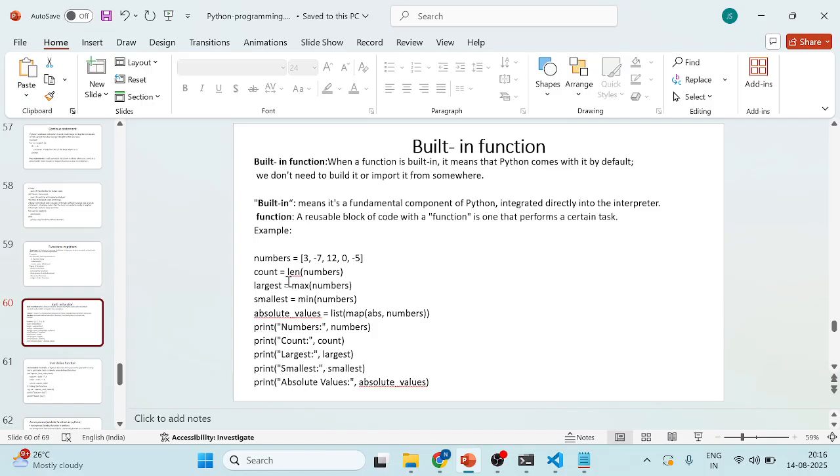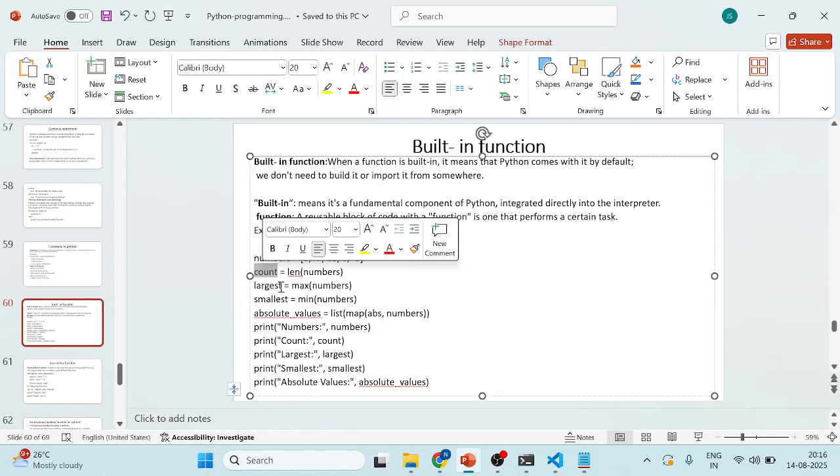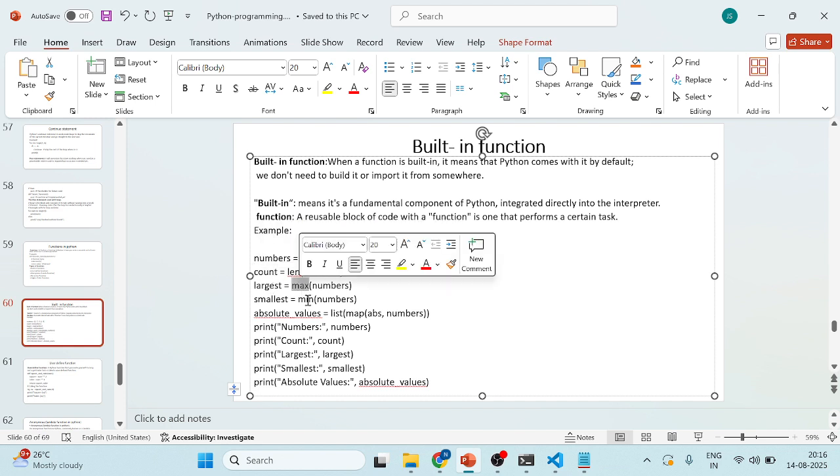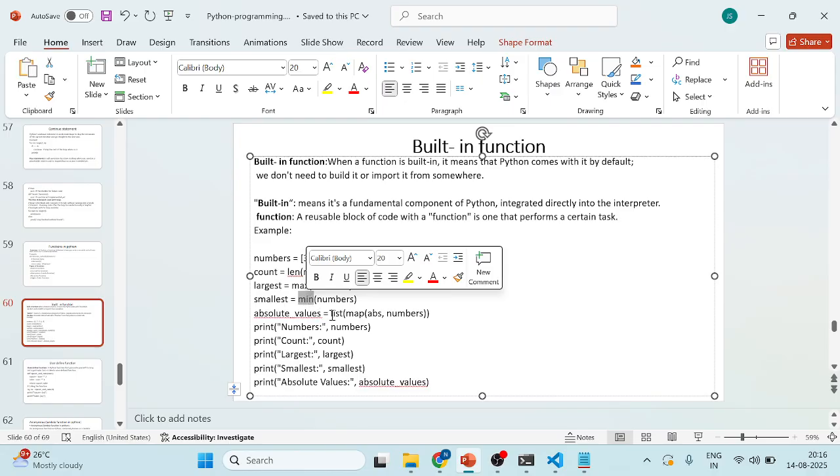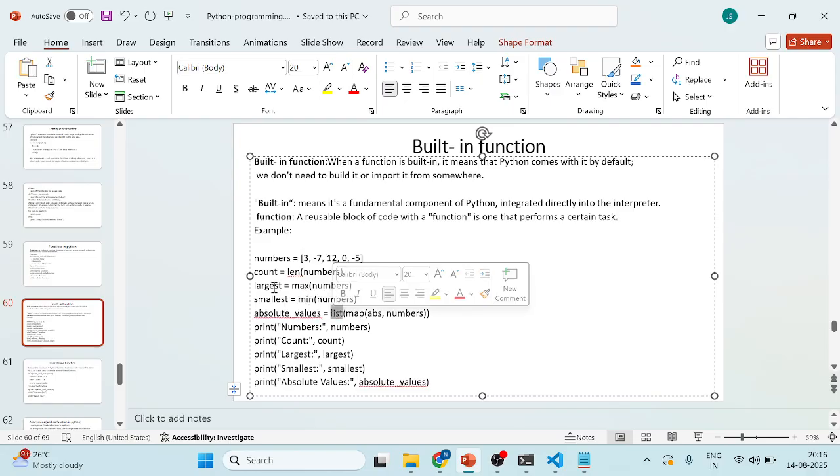We don't want to write the code manually; predefined functions are already there in the built-in functions. So here we have count as one function, max is one function, min is one function, list is also one function.